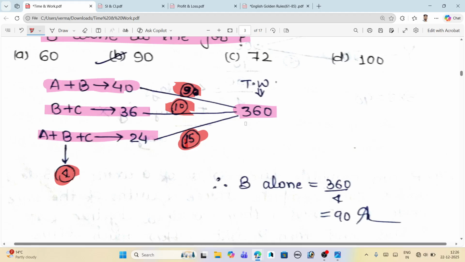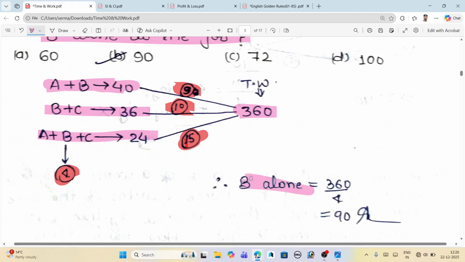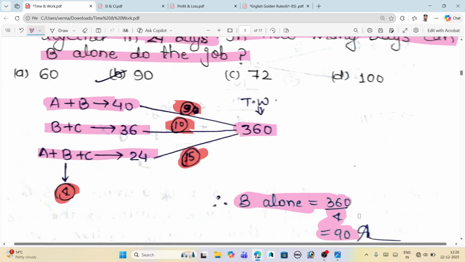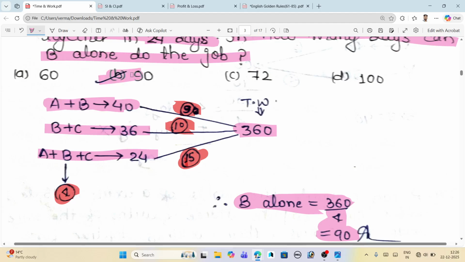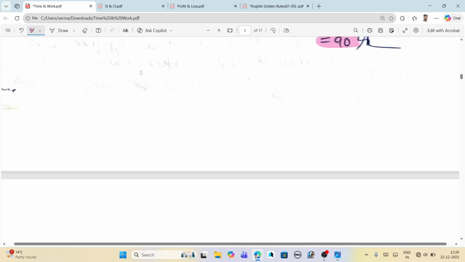And now the total work given is 360. So B alone can do the work in 360 divided by the efficiency of B, that is 4. We will get 90. That is the right answer, 90 days to complete the work alone by B in this question. So all are different types of questions.